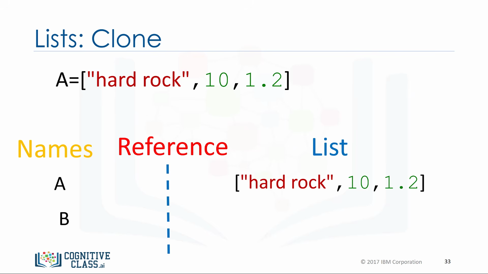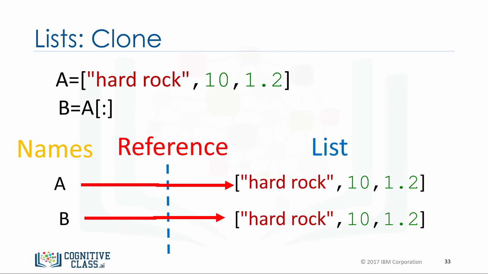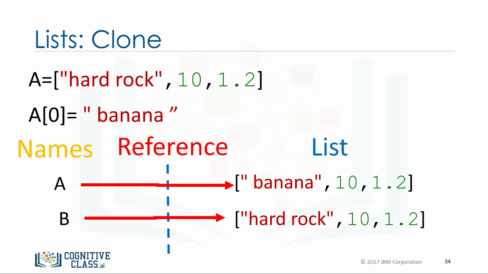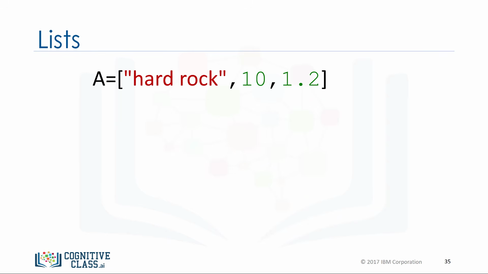You can clone list A by using the following syntax. Variable A references one list. Variable B references a new copy or clone of the original list. Now, if you change A, B will not change. We can get more info on lists, tuples, and many other objects in Python using the help command. Simply pass in the list, tuple, or any other Python object. See the labs for more things you can do with lists.